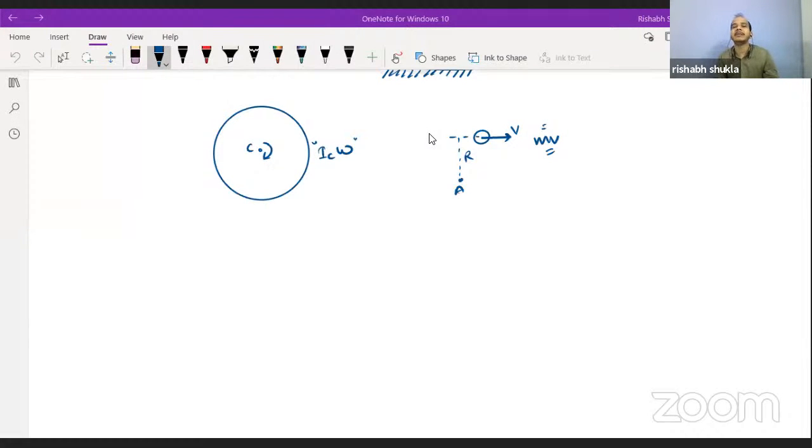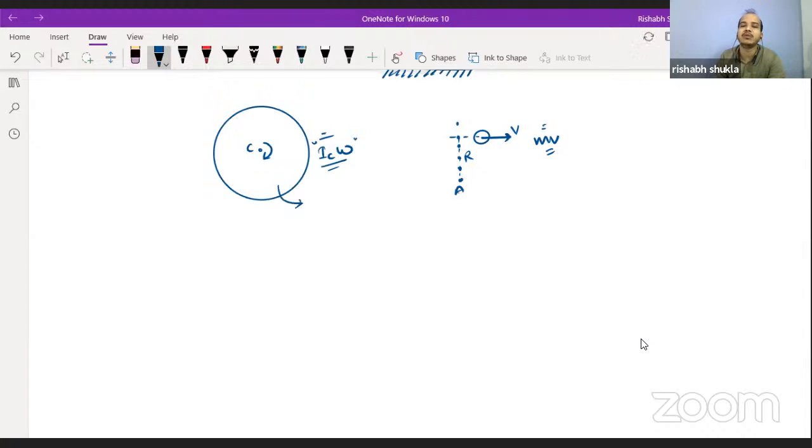So angular momentum is found with the help of these two concepts: if there is pure rotation, then the angular momentum will be IC omega. If there is pure translation, then also we can determine the value of angular momentum. The only thing is that the angular momentum will change on changing the observer.